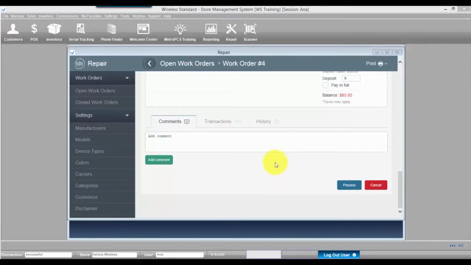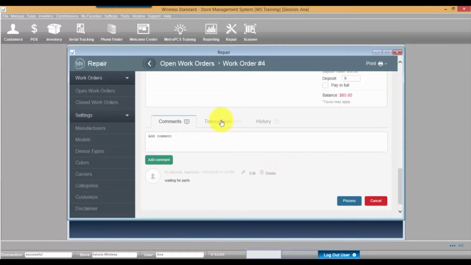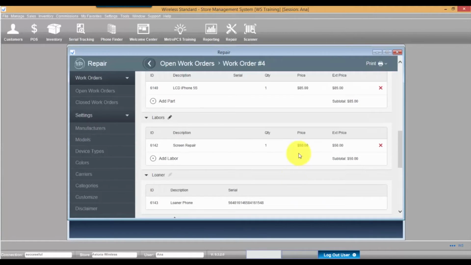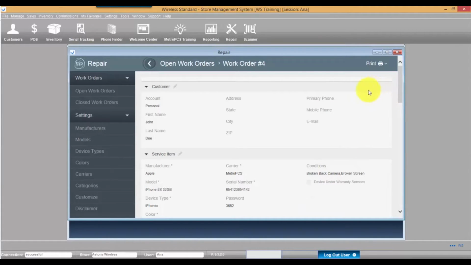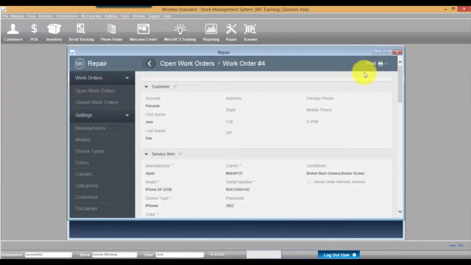Now when the work order is saved, you can always modify it, add some comments, and view its history. You may always print out the work order details and labels for it. Click the Print button in the right upper corner and select the necessary option. There are two label formats, large and small.